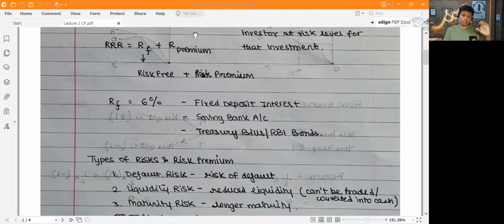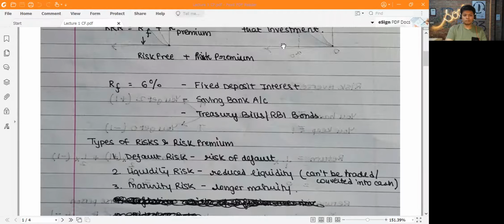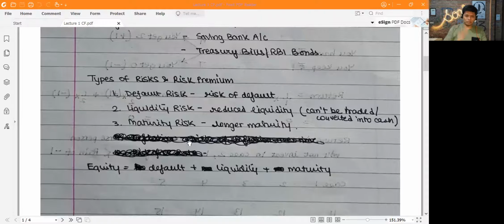Default risk forms the major portion of the entire risk premium. These three things constitute the risk premium. This is why I expect a higher return than the risk-free rate. There were two more, but I thought people might get confused, so I didn't include them.